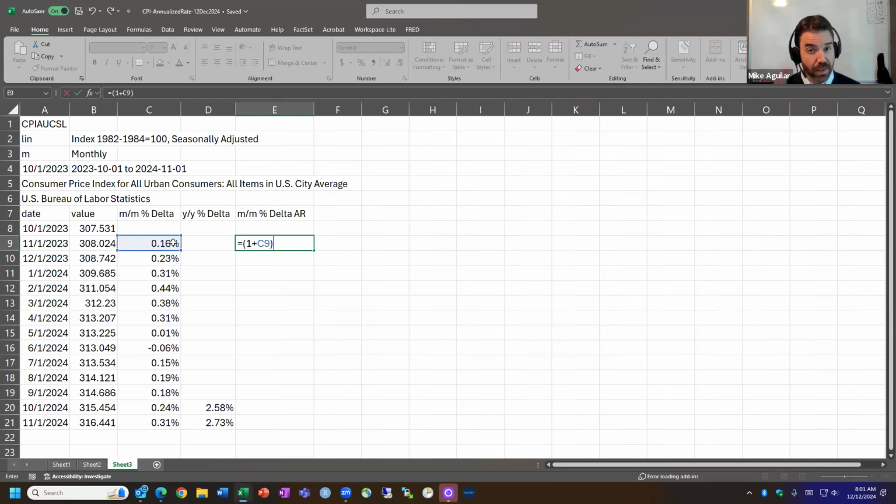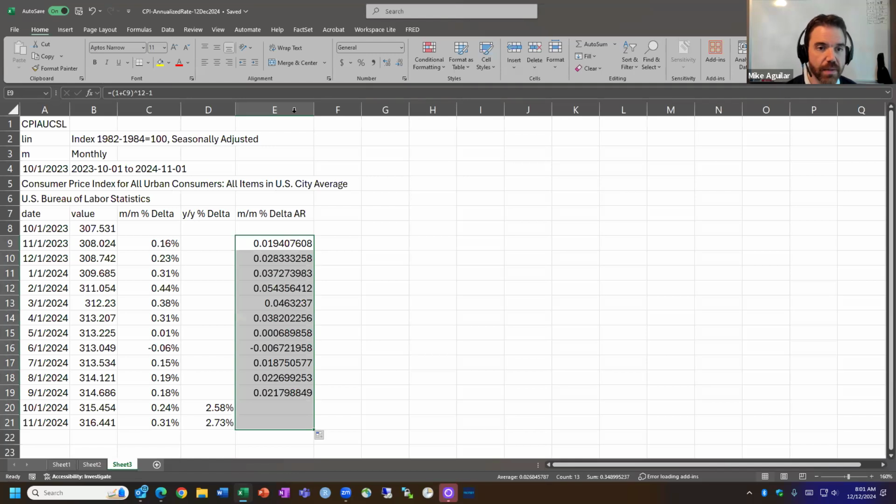Now we have to compound it. How do you compound it? We're not going to be just multiplying it by some number. These are simple rates of growth, so you need to compound. The way you compound is raised to an exponent, the exponent being the frequency. How many units of this do you have per year? 12 months per year. Subtract off 1. That, my friends, is the annualized rate.